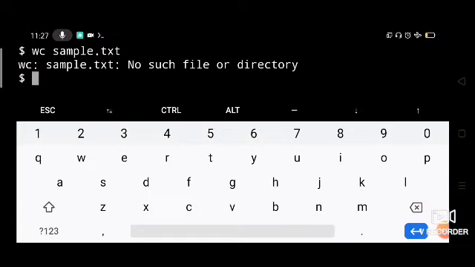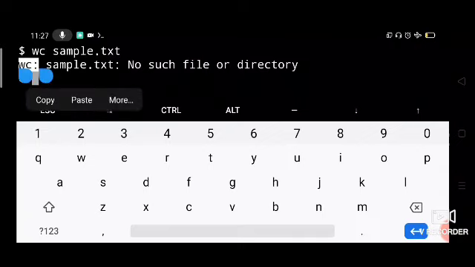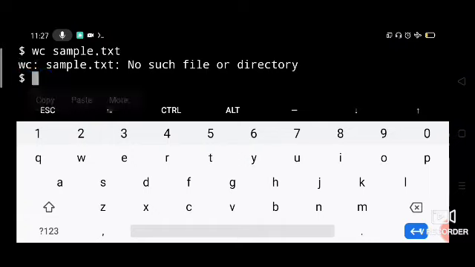Okay, look here, I am giving wc sample.txt. As I don't have a file in my directory called sample.txt, the wc command is displaying the output. See, the command is displaying the error message that sample.txt does not exist, the shell is not displaying it.